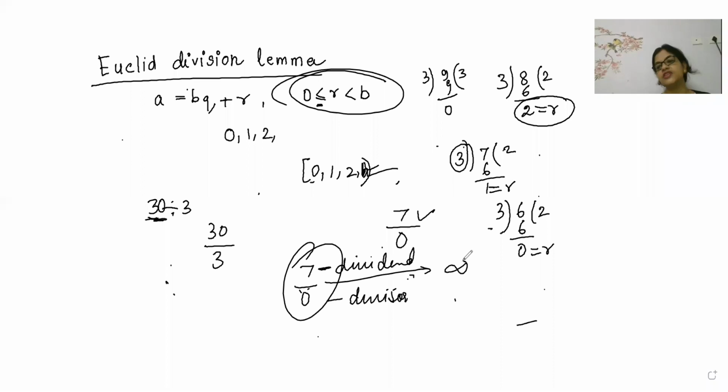In the previous class itself I explained this, that this is not possible. I hope you have understood this one. So divisor cannot be equal to 0. If divisor becomes equal to 0, then the equation's left side and right side both will become infinity.